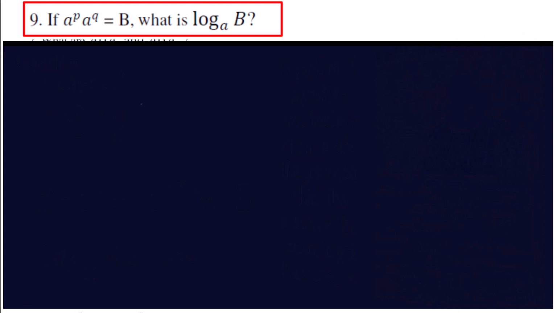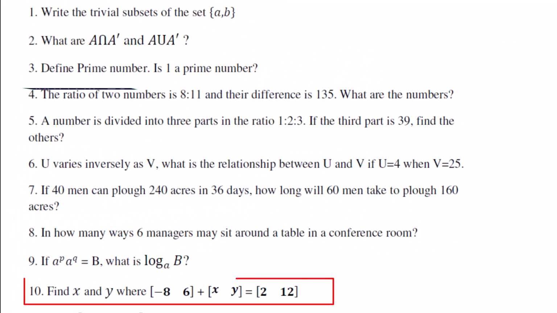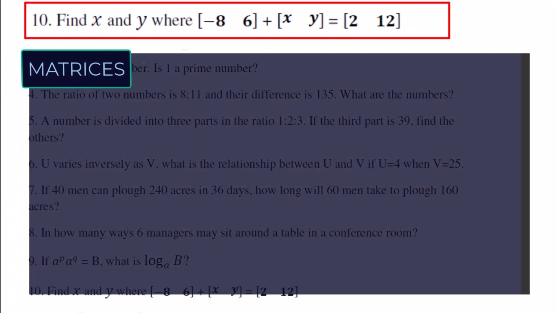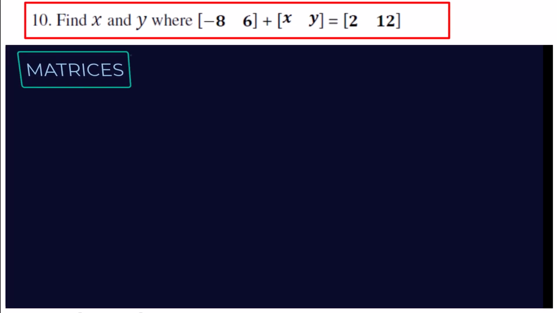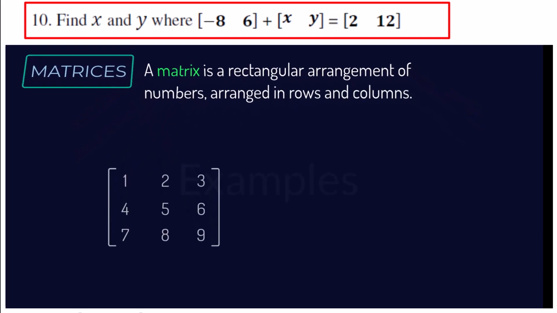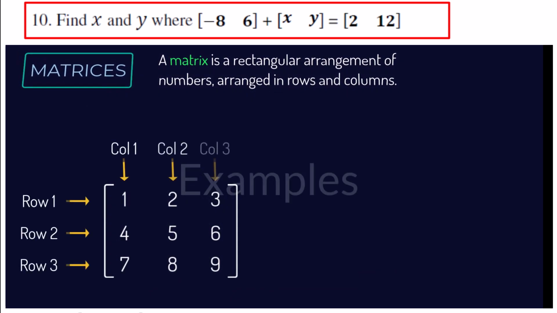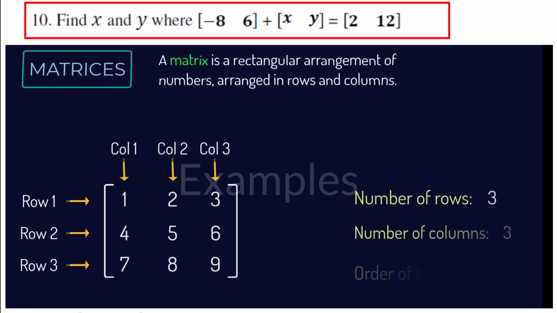Next question is, find x and y where matrix -8, 6 plus xy is equal to matrix 2, 12. A matrix is a rectangular arrangement of numbers arranged in rows and columns. We will see a couple of definitions.